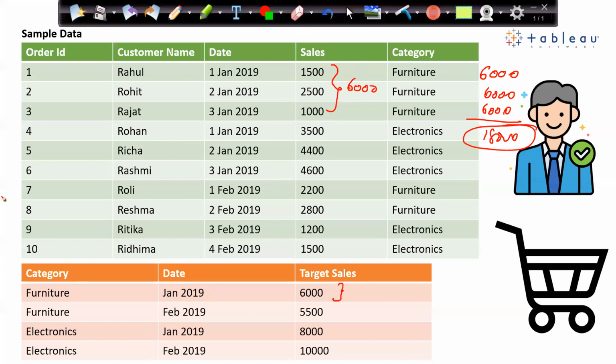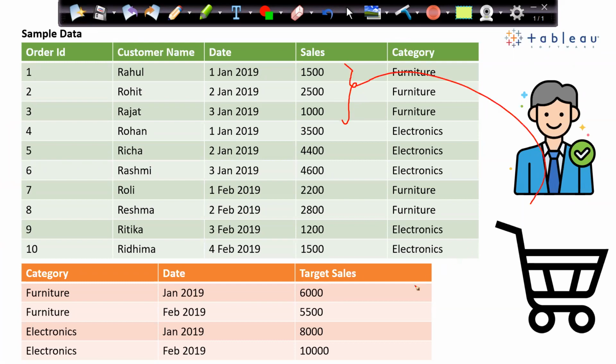I am doing a row by row join, so this 6,000 will repeat 3 times. What I'm looking for is to aggregate these three records, and after aggregation, compare with 6,000. So data joining is not going to help.